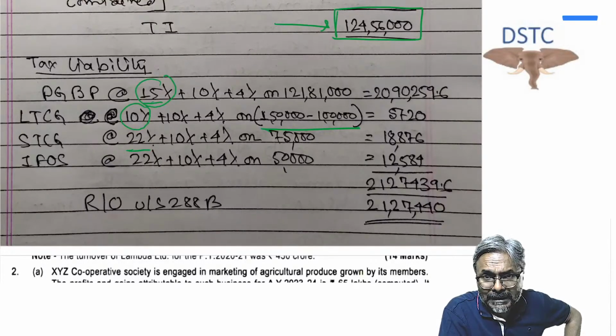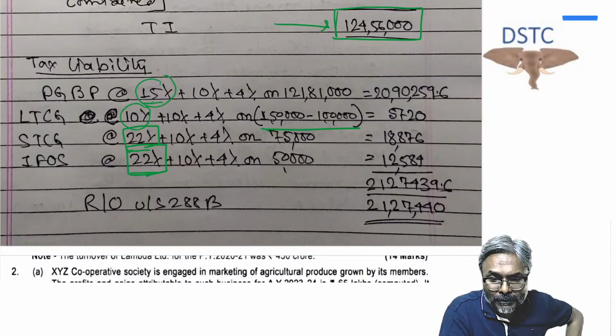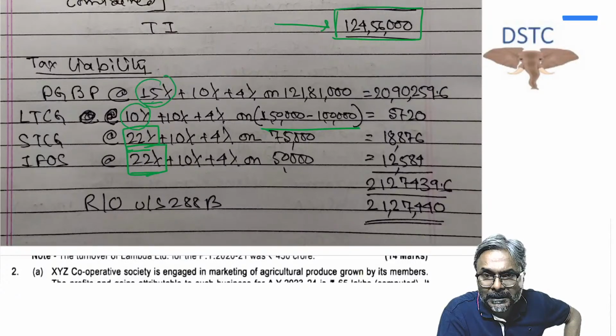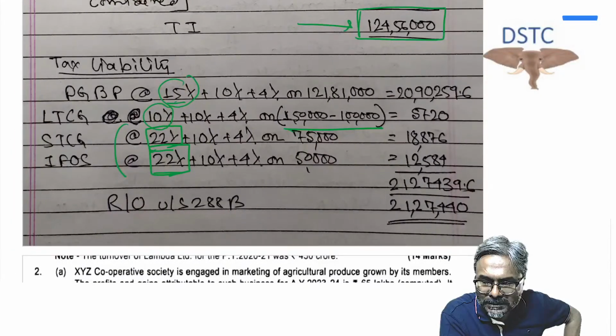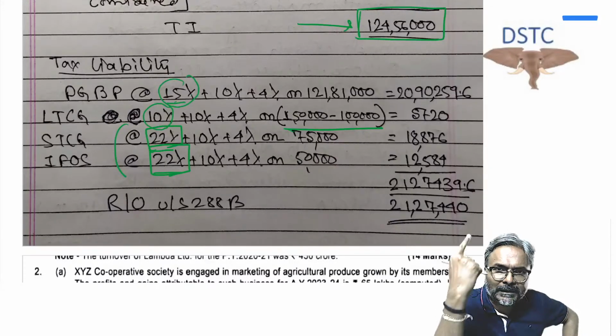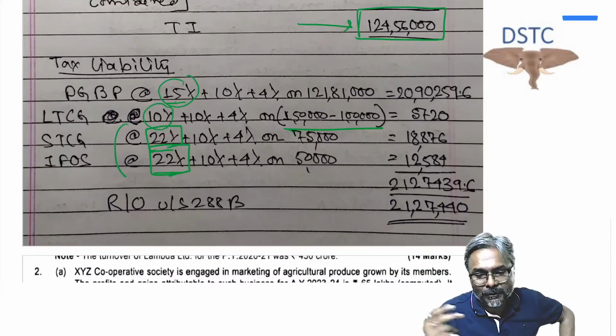Then short-term capital gains, I told you on the transfer of non-depreciable asset. Non-depreciable asset 22%. And on the IFOs 22%. So therefore 15% is the PGBP income. LTCG special rate is already there, and remaining are the other income. So LTCG is a special rate. So special income, special rate, PGBP at 15%, and other income. Other income is STCG on non-depreciable asset and IFOs would be at 22%.